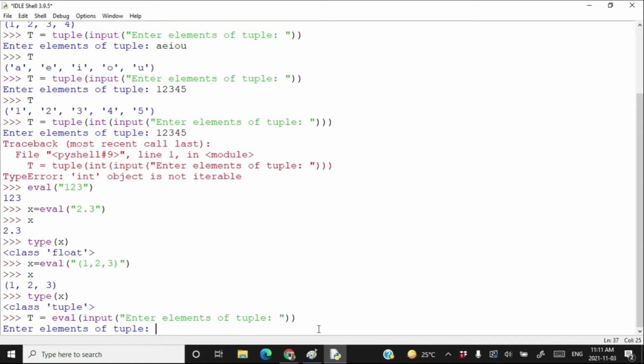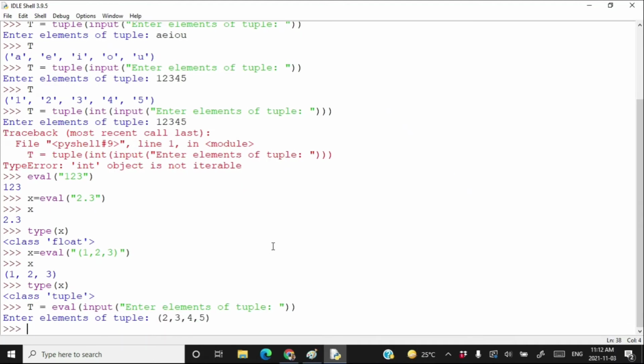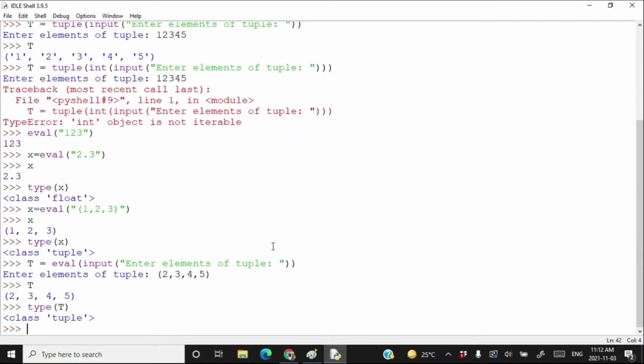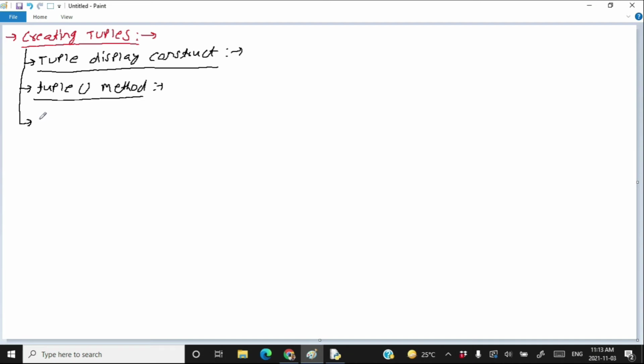Press enter, and from the keyboard you type whole tuple including opening and closing small brackets. You have to type whole tuple because a whole tuple will be converted to a tuple. Okay, that's why here you need to type whole tuple so that the eval method can convert your typed string into tuple. So right here 2, 3, 4, 5, press enter, and this is your t. If you type here type t, this is the tuple. The third way to create a tuple by using input is using the eval method.